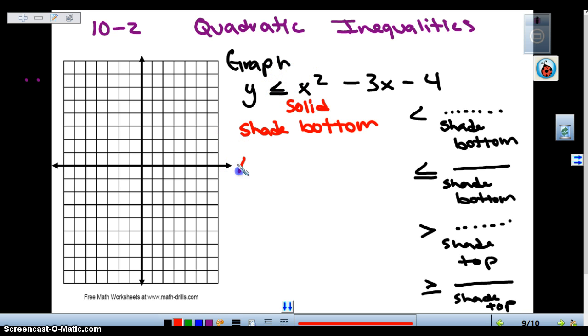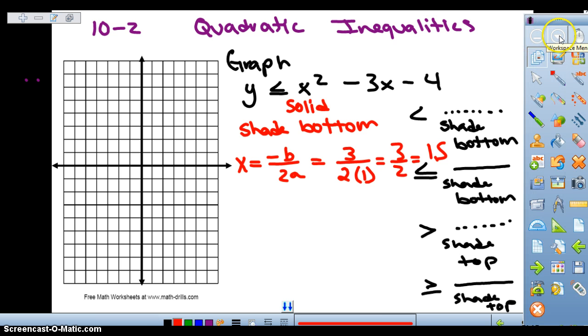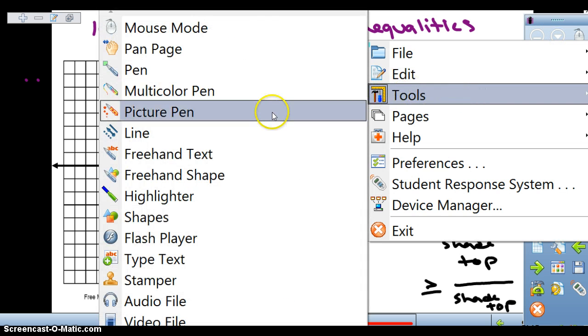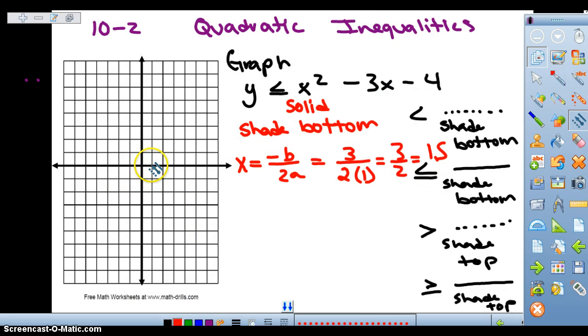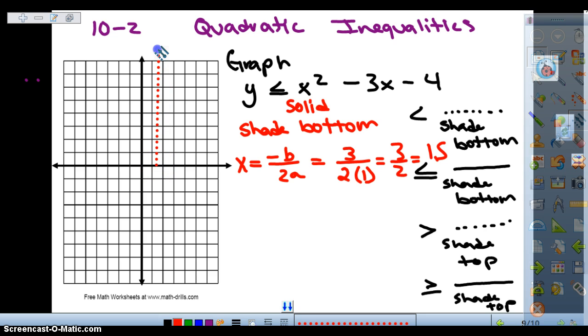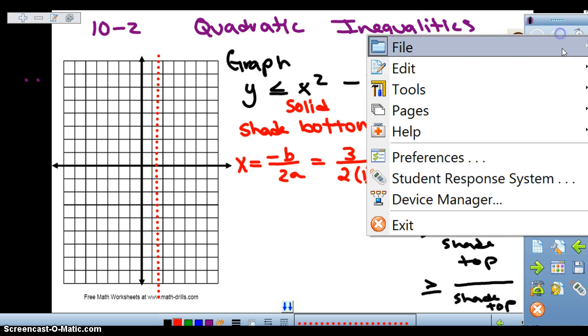So the first thing we need to find is the axis of symmetry. Negative b over 2a, that means negative times negative 3, which would be 3 over 2 times 1. That means my axis of symmetry is 3 over 2, which is the same thing as 1.5. So let's plot our axis of symmetry. So right here, about 1.5.